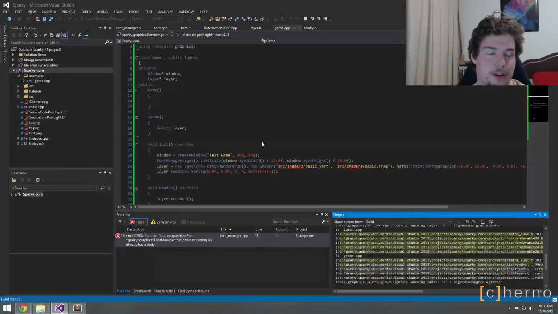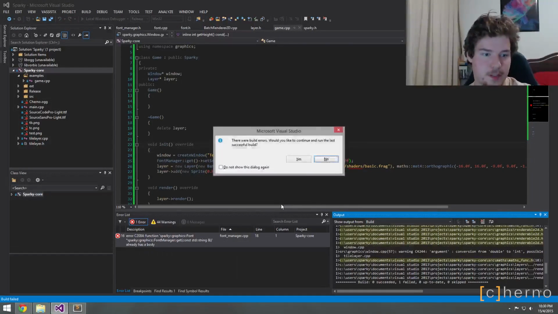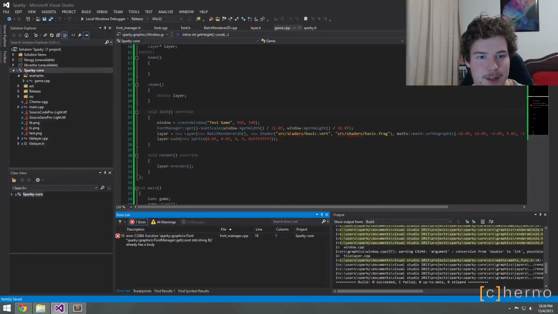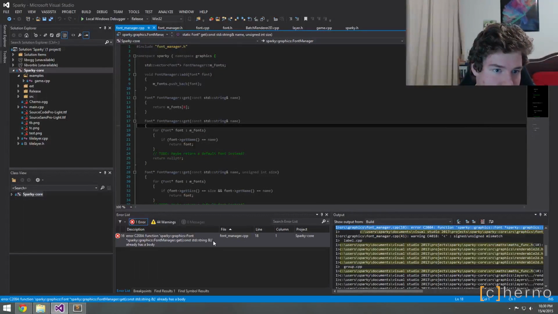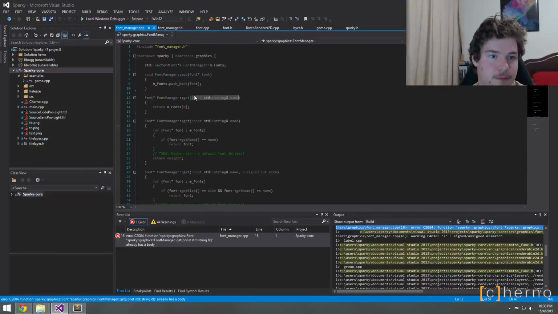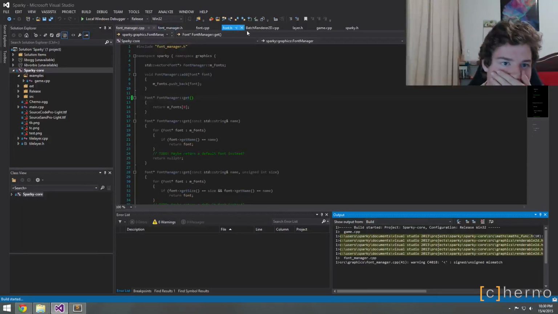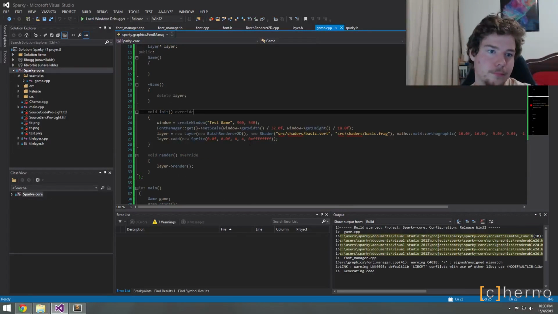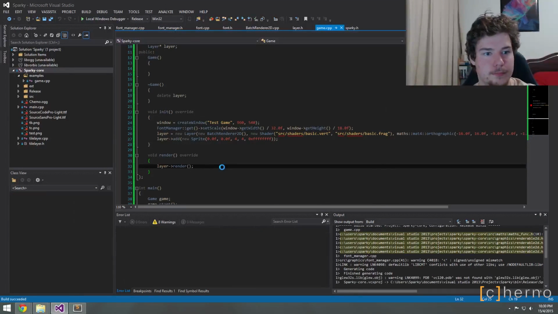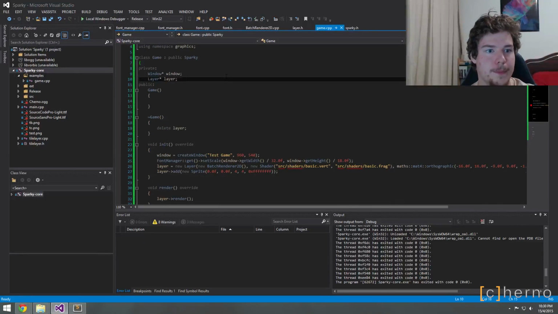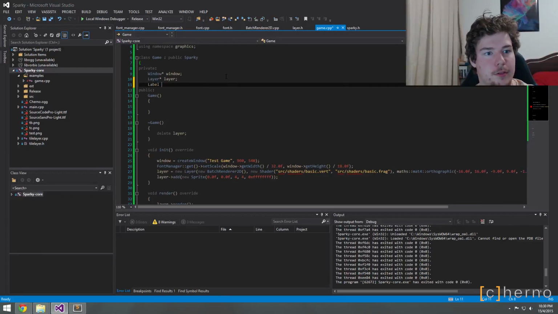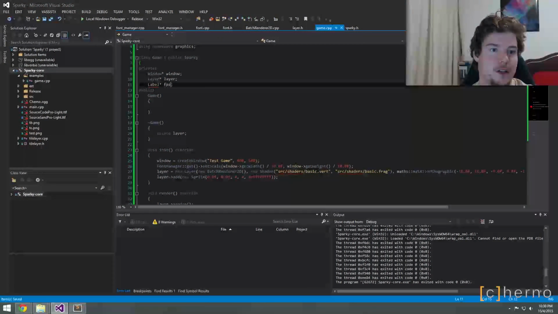Oh, we're not actually rendering any fonts. Let's render the FPS or something. So I'm getting a bit carried away, and we're actually just making a game now. What's up with this? Already has a body. Oh yes, my bad. So label FPS.